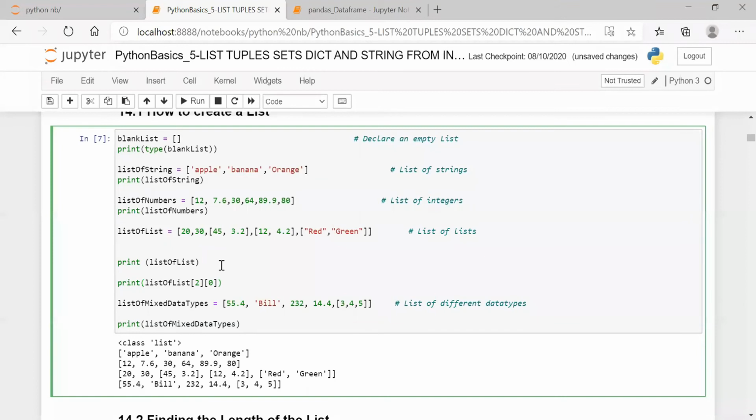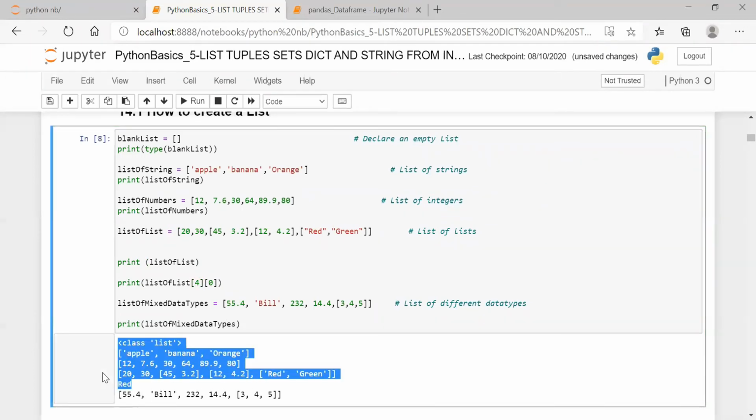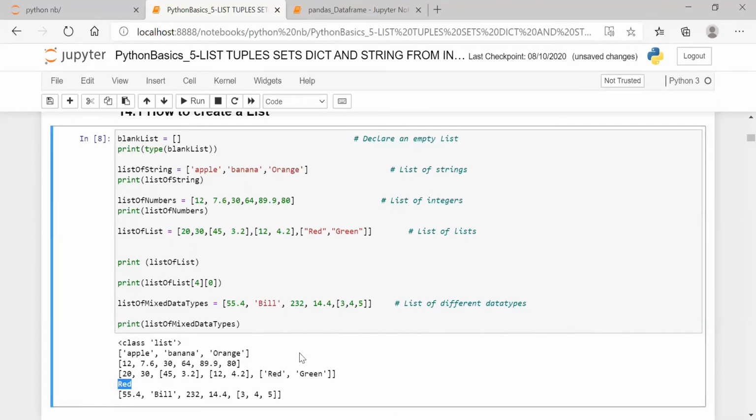Inside the list, I am calculating the second element, 0th column. So 0, 1, second element, second of 0. Suppose you want to get the red, what should I do? It is 0, 1, 2, 3, 4. When I say 4 of 0, that is the fourth element, 0th column, I'm getting red. Is it clear now? Any doubt?